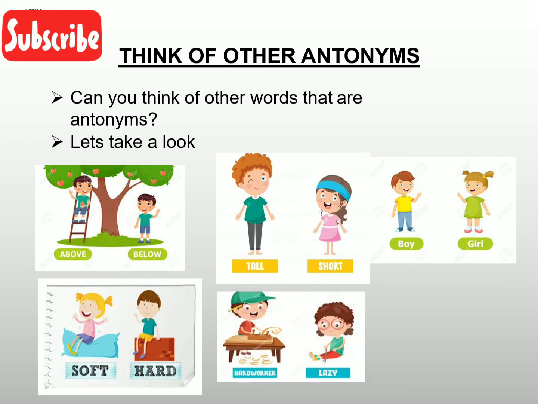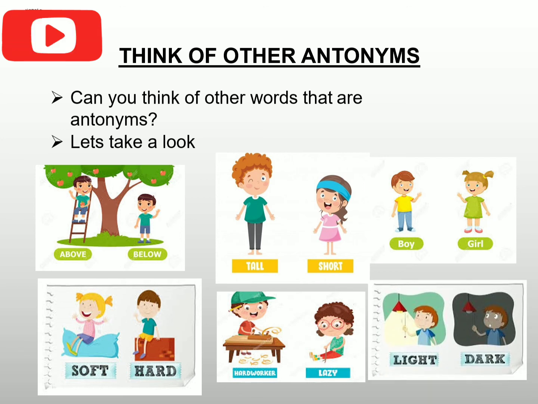Now move on to the next one. In the first picture, you can see that a boy is very hard working. So the word is hard worker. What could be the possible antonym that comes into your mind of the word hard worker? If someone is not a hard worker, it means he or she is lazy. Very good. So the antonym of hard worker is lazy.